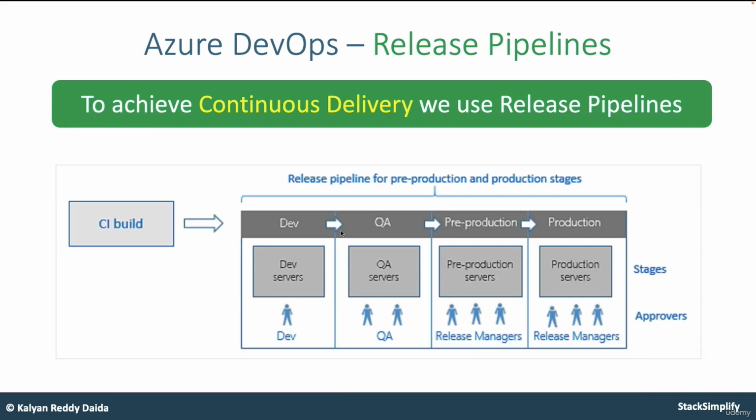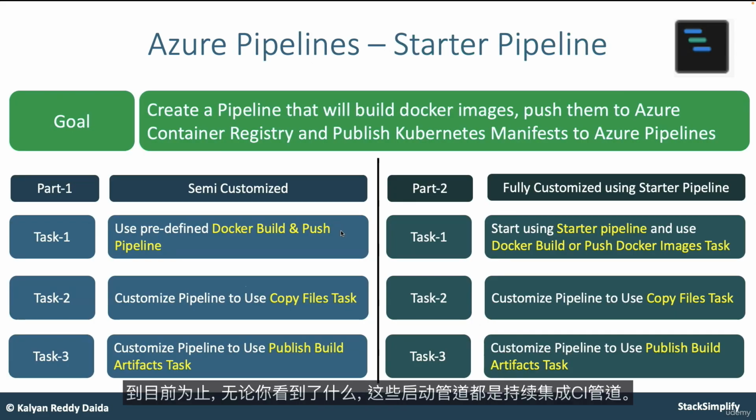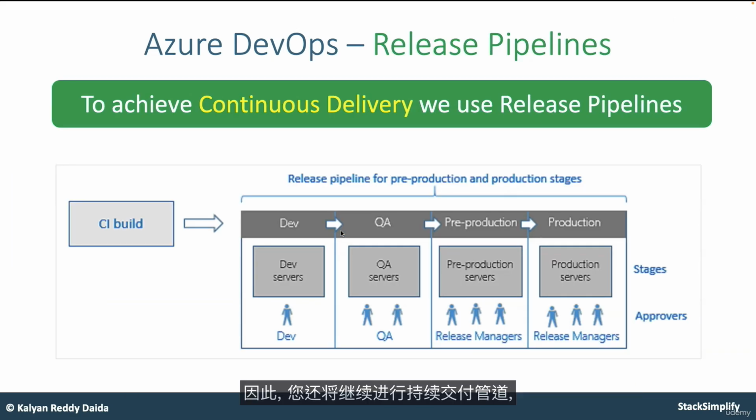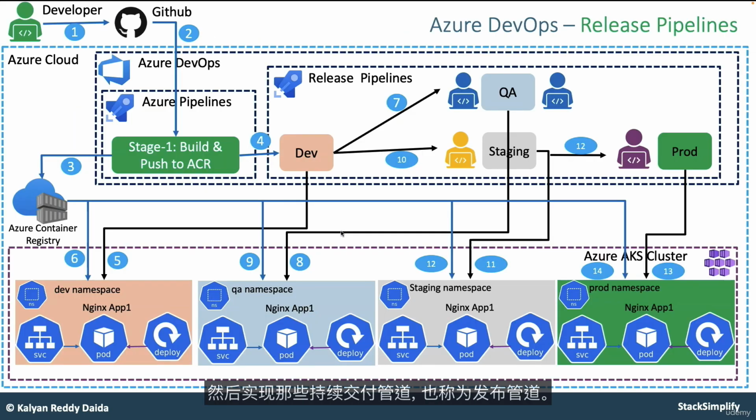And from there, you will also implement the release pipelines. Okay, so release pipelines are continuous delivery pipelines. So far, whatever you have seen, the starter pipelines, all these are continuous integration CI pipelines. So you will also move on to continuous delivery pipelines and implement those, which are also called release pipelines. So you are going to build a Docker image and then push it to your Docker Hub or whatever, the Azure Container Registry, using the build pipelines.